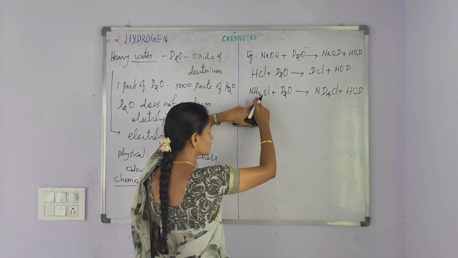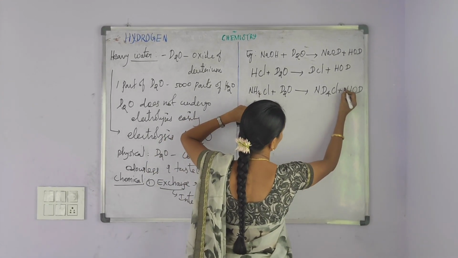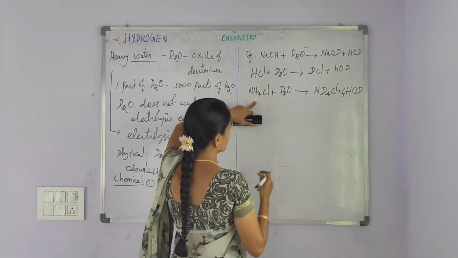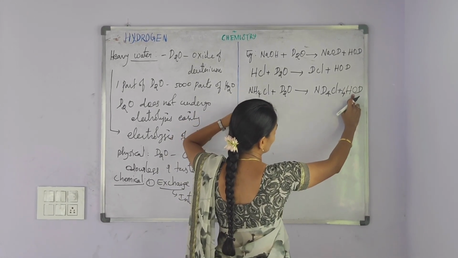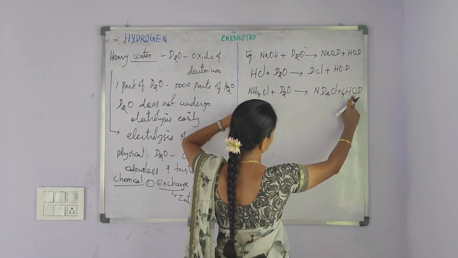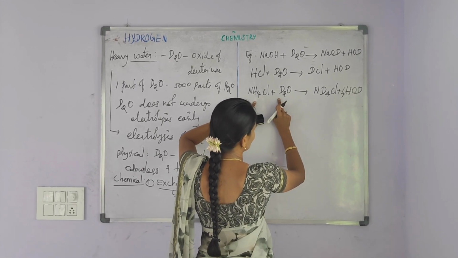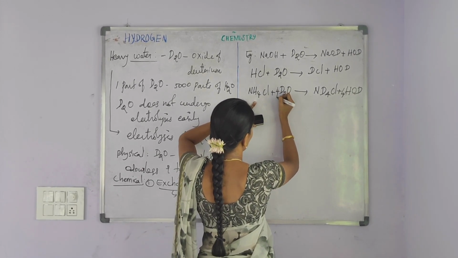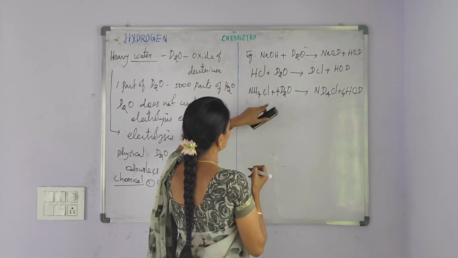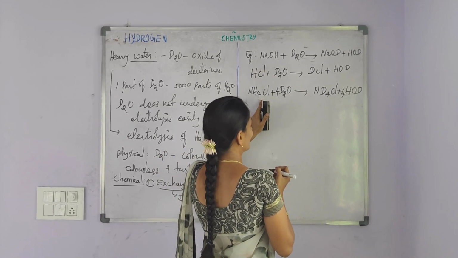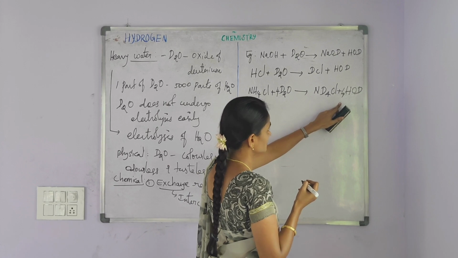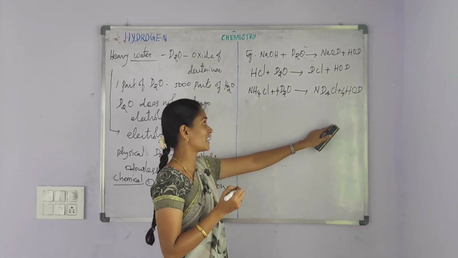Reactant side contains 4 hydrogen atoms. So, I am putting here 4. Product side contains 4 oxygen atoms. But reactant contains 1 oxygen atom. So, I am putting here 4. By balancing hydrogen and oxygen, the whole equation is balanced.